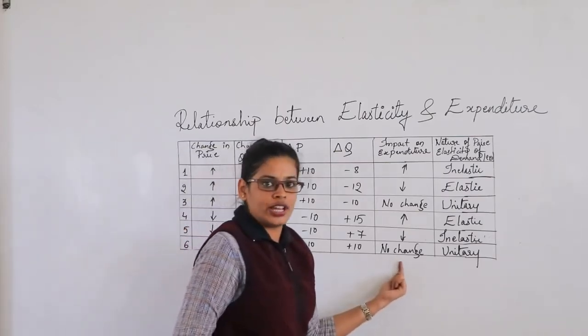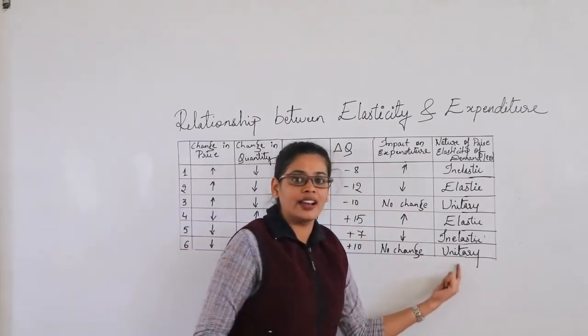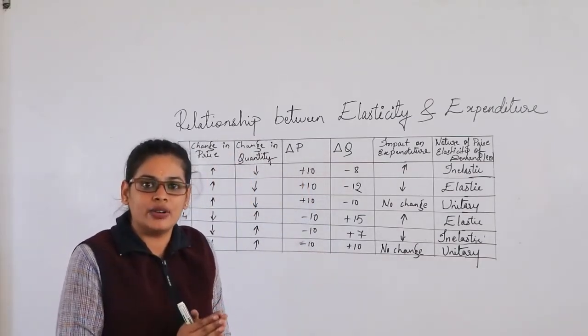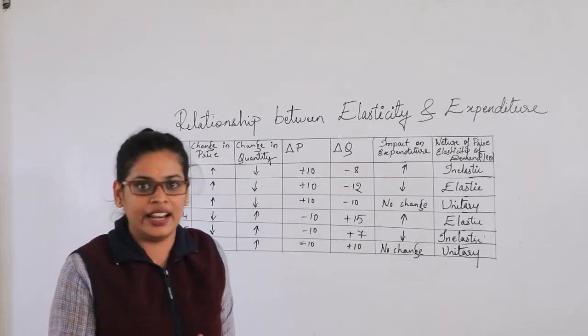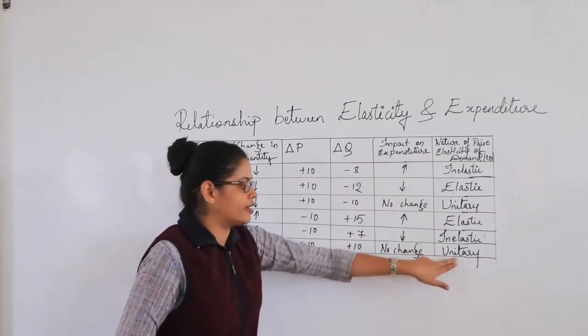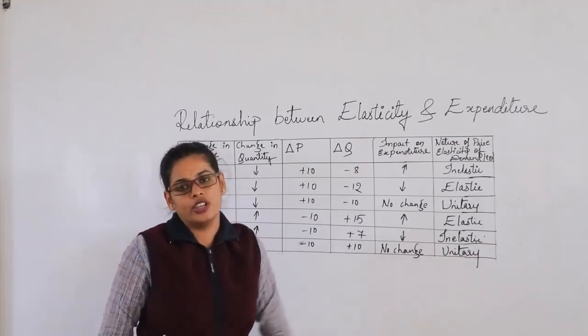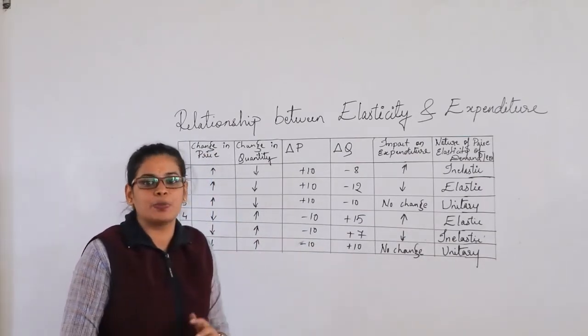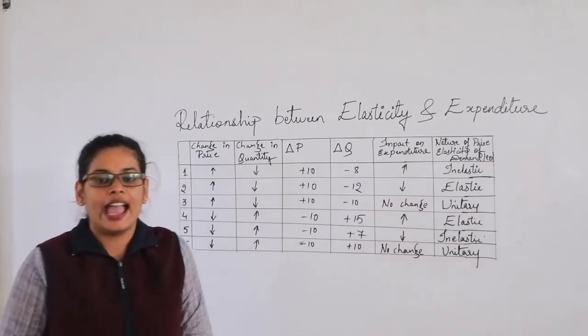So there is no change. That's the reason it is again called unitary, because the same amount has been reduced and the same amount has been increased. So we don't have any changes in the expenditure. That's the reason it is called unitary. So this is how we understand the relationship between the elasticity and the expenditure.